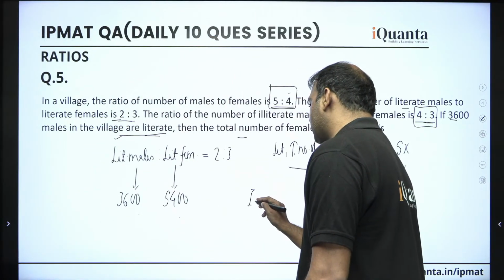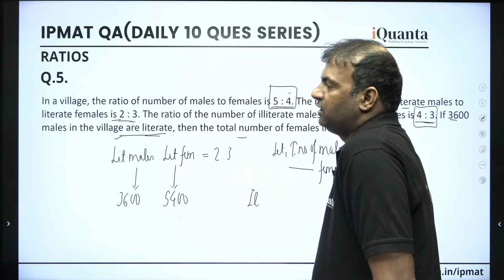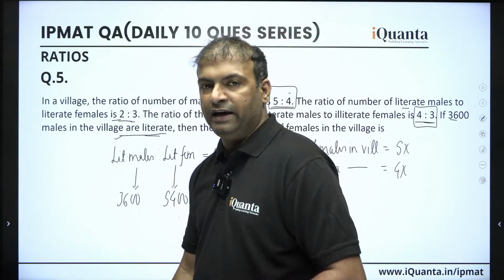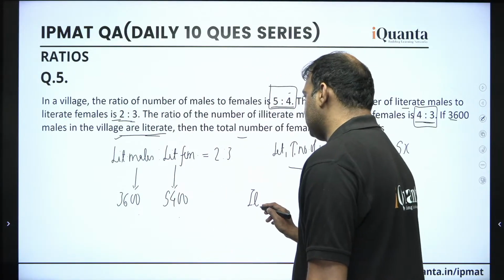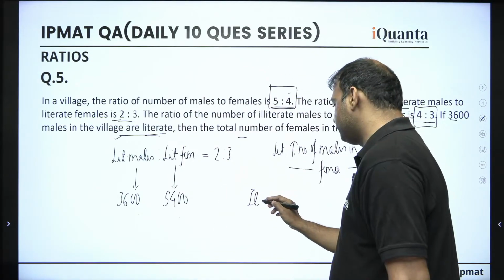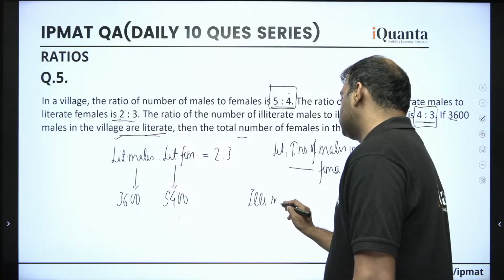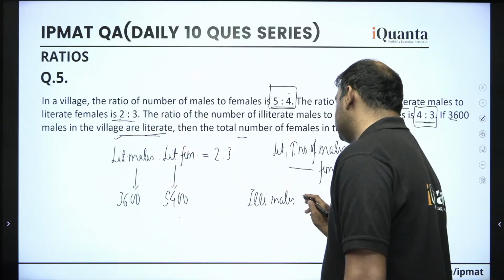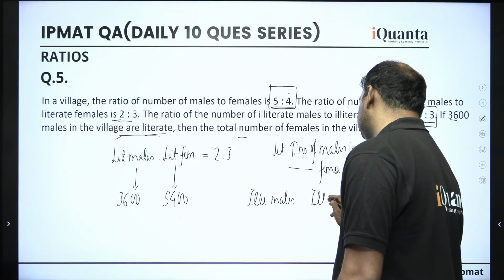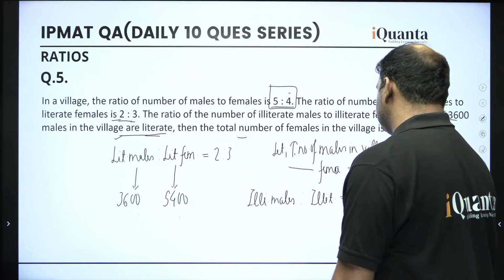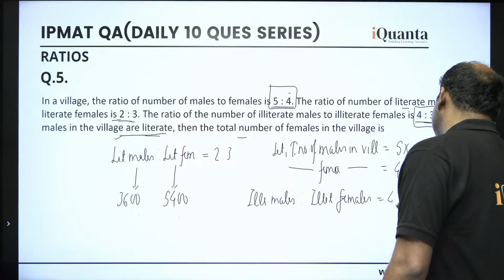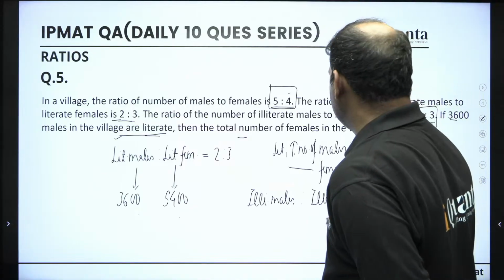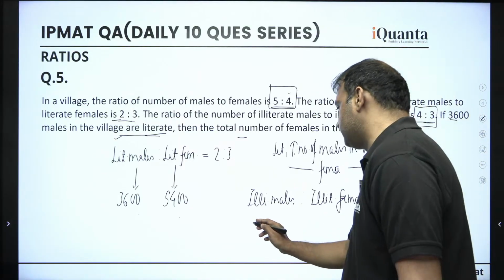And we also have their ratio. So let's also use the ratio of them. We are given that the ratio of illiterate males and illiterate females is basically 4:3.